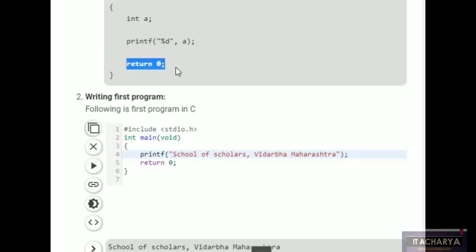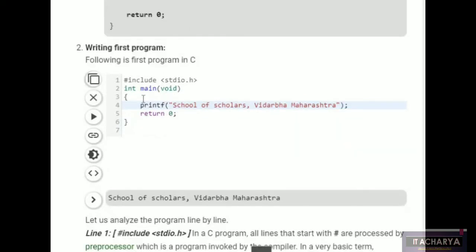Writing the first program, follows the program of C. Hash include stdio.h, that is standard input output. We have to use functions of standard input output, so that's why we have to add that header file. Then int main, inside there is void. Before that I had written School of Scholars Vidarbha Maharashtra. Now I am changing the contents within the printf function. I am writing there hello everyone, stay safe, stay home, and after that I have written return 0.